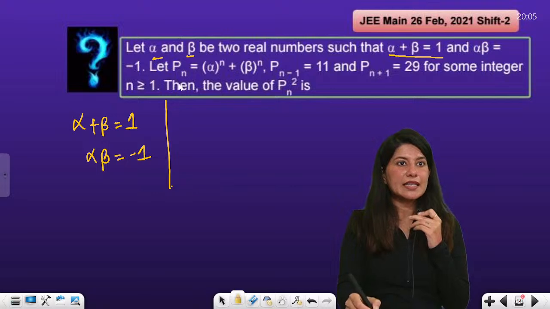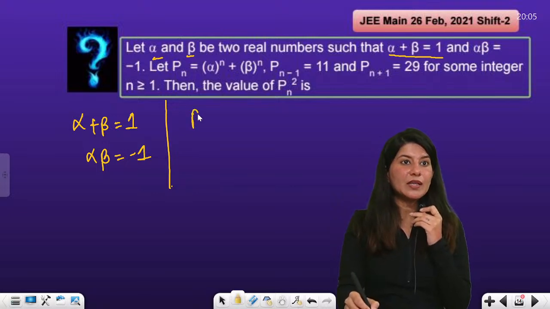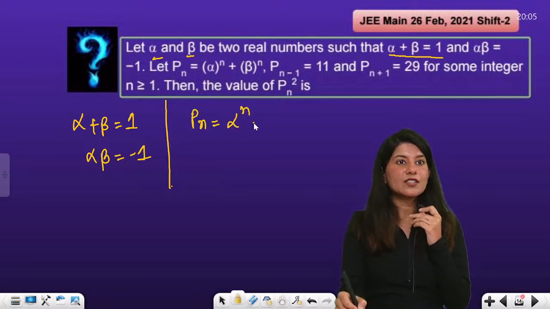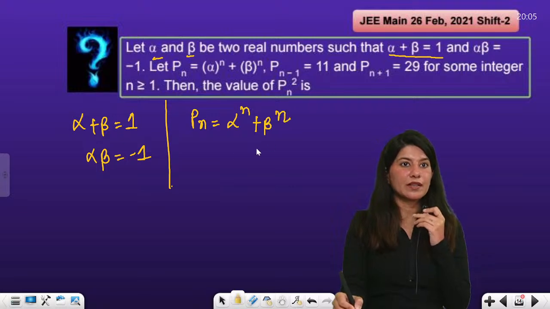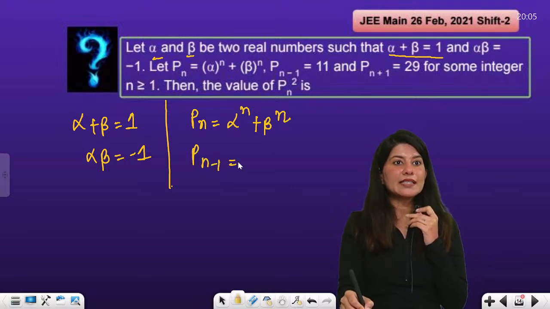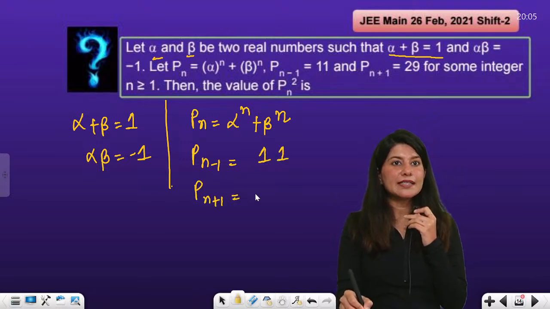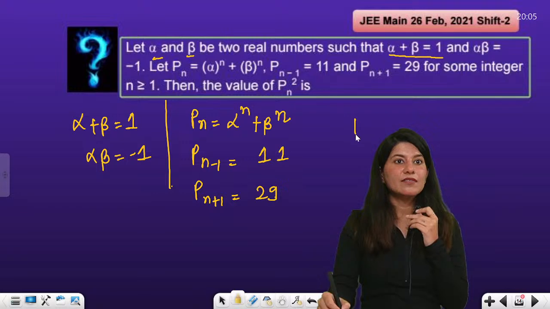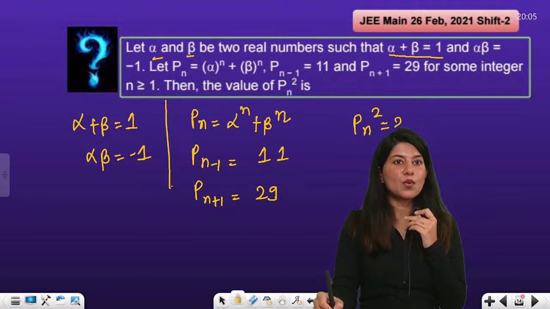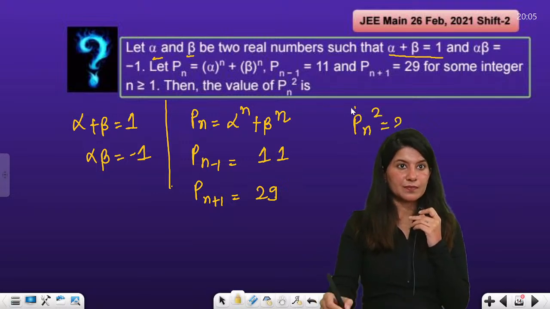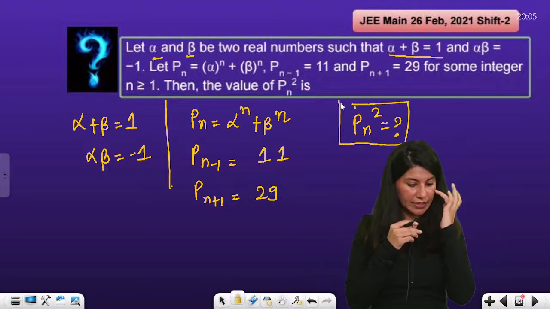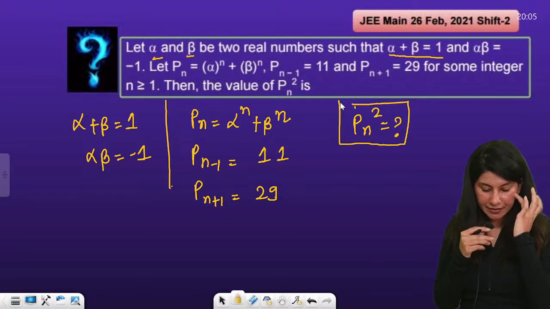That's what I can see. And it is given that Pn is nothing but alpha raised to power n plus beta raised to power n. Pn minus 1 is given as 11 and Pn plus 1 is given as 29. The value of Pn square is what we need to figure out.